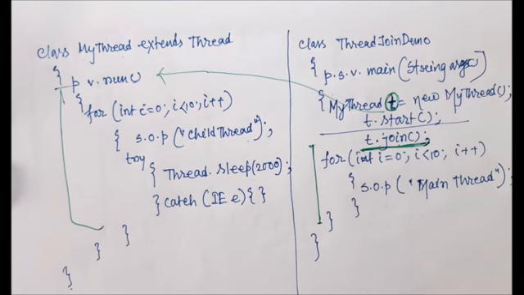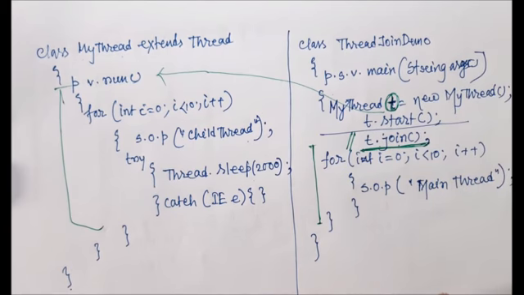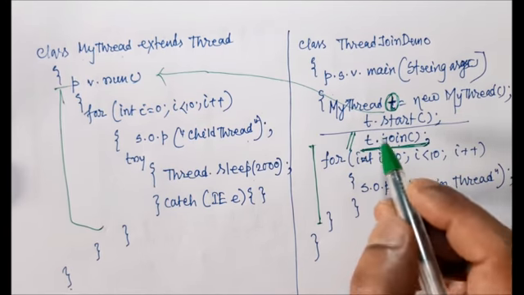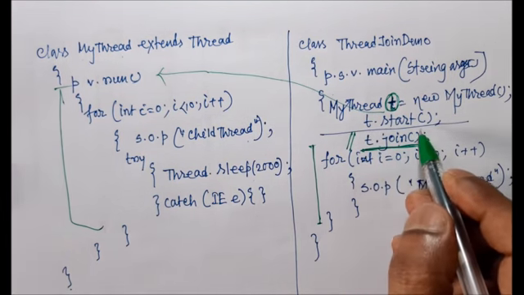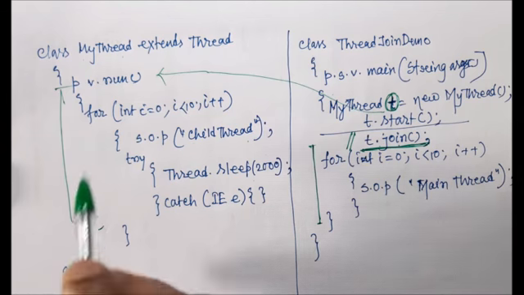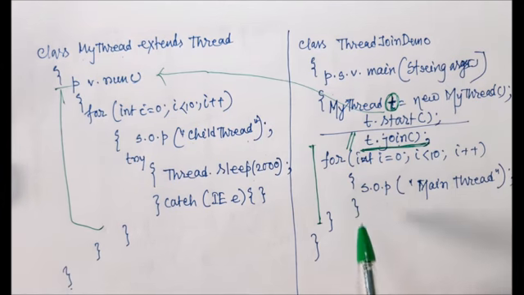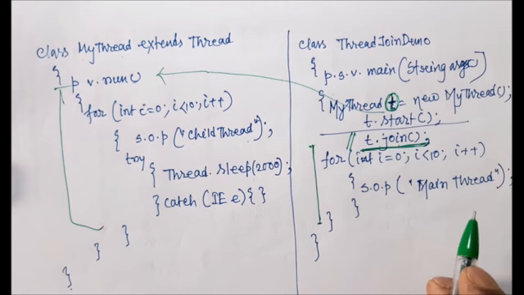So if you don't want to use the join method, if I comment out this line, what will happen? We know that after calling the t.start method, it executes the child thread, and at the same time it will execute the main thread. We don't know which thread will complete first, whether this loop or that loop, because it totally depends on the thread scheduler.